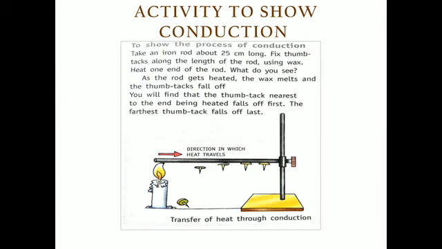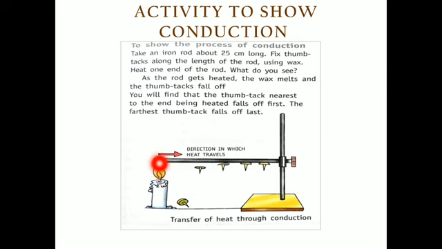So in this experiment, we take a metal rod, which we have clamped with the help of a stand, like here. Now you have to put thumbtacks on it. With the help of wax, you can stick the thumbtacks onto the metal rod at particular distances, like 1, 2, 3, 4. So we have placed them. Now we burn a candle, and we apply the heat of the burning candle onto this one end.